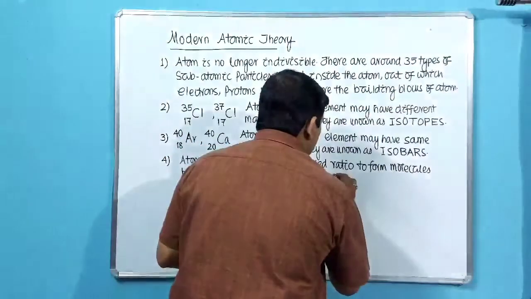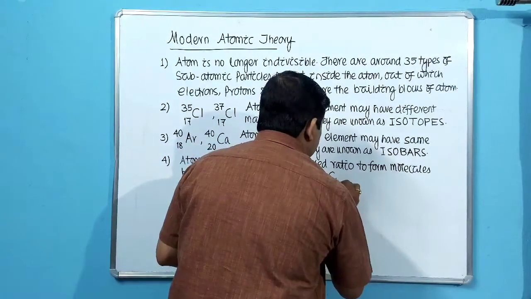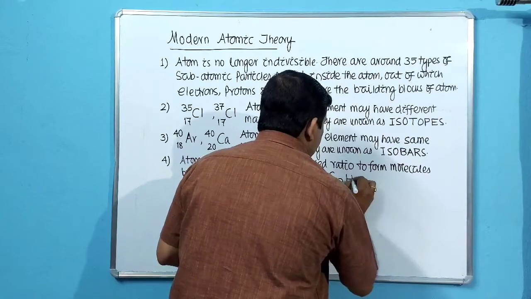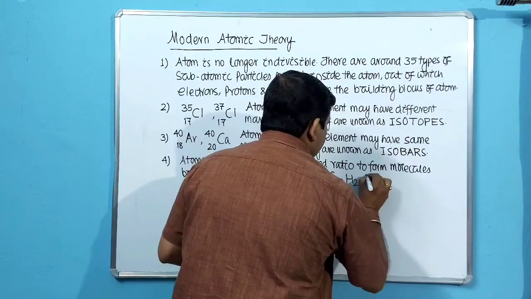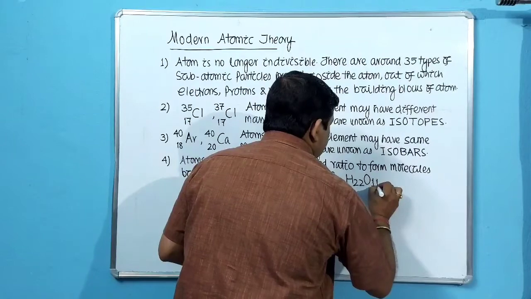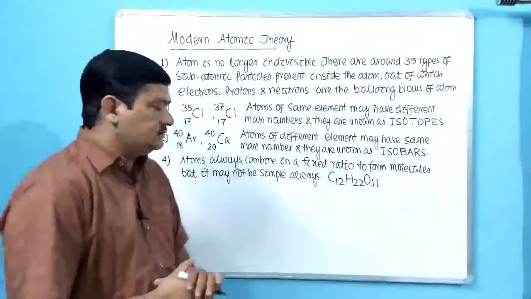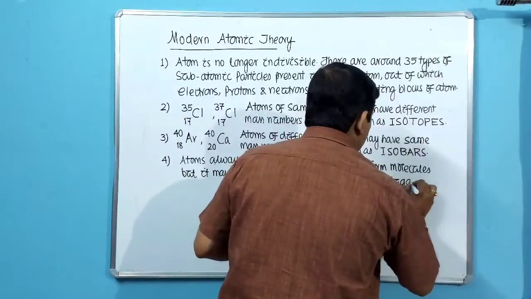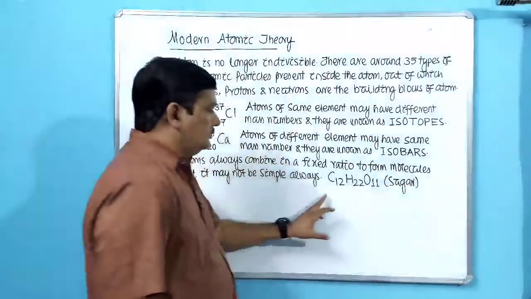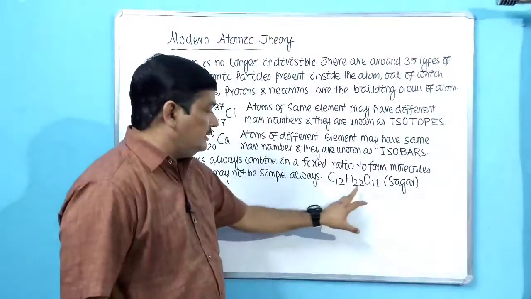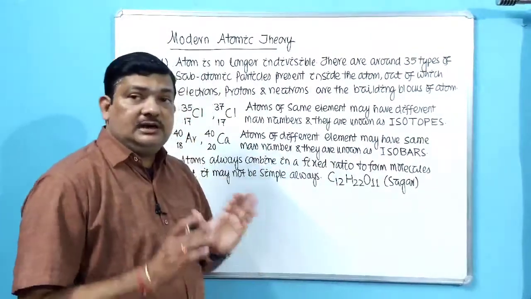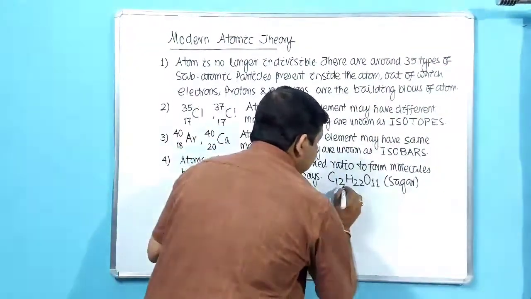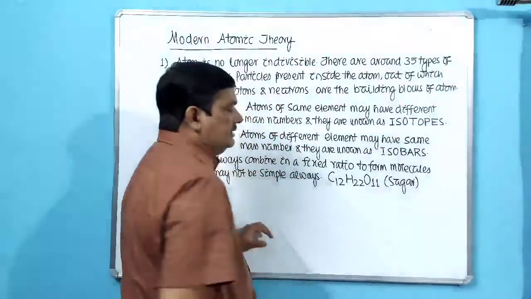For example, you take the case of sucrose, common sugar, C12H22O11. This is common sugar called sucrose, sugar molecule. You have three elements: carbon, hydrogen and oxygen, and the ratio in which they combine is 12 is to 22 is to 11.